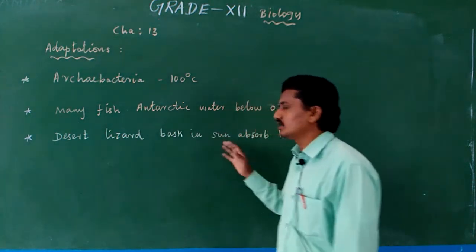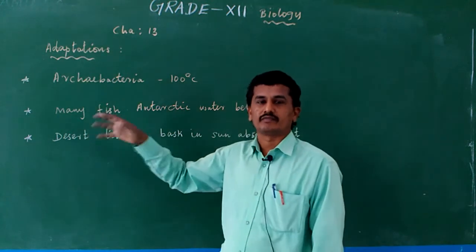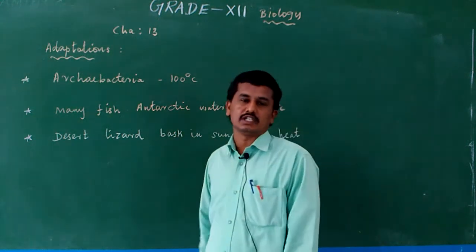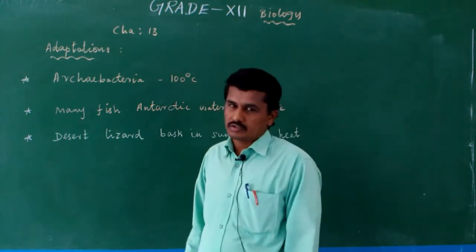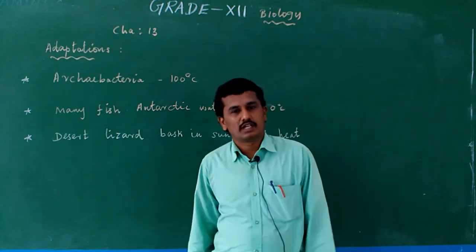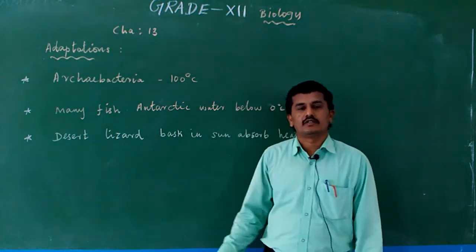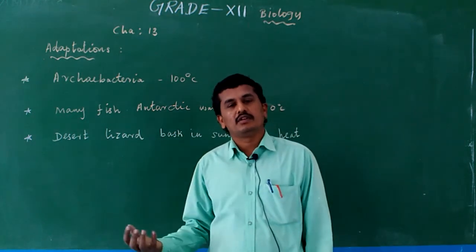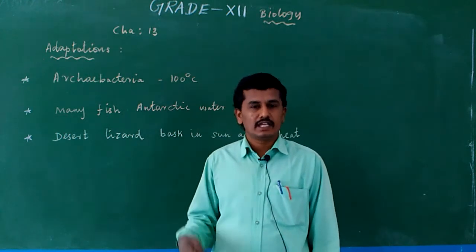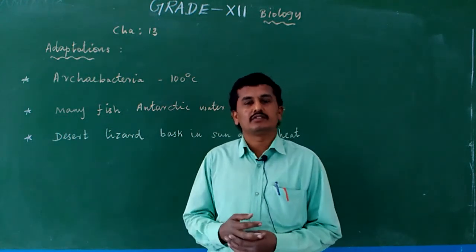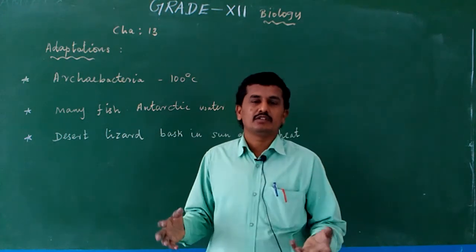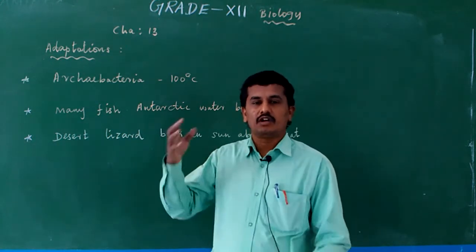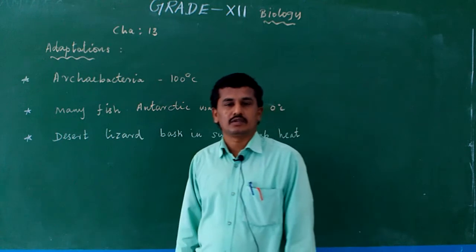Desert lizard basking in the sun means it takes a sun bath and absorbs heat from the sun. But in the more sunny season, it moves into the shadow area in order to avoid the heat. Okay. So behaviorally some animals change their timing of feeding habits, even breeding habits. So various animals, various plants adapt themselves to particular habitats. These are all under adaptations.